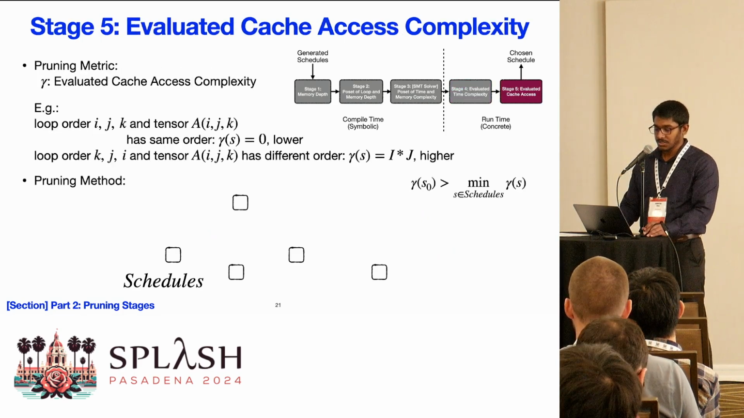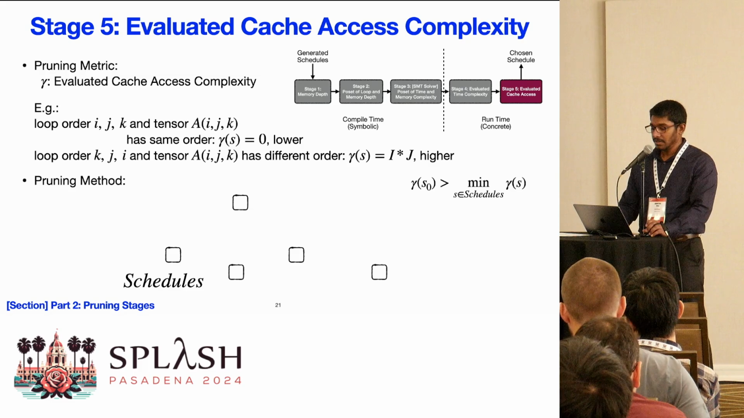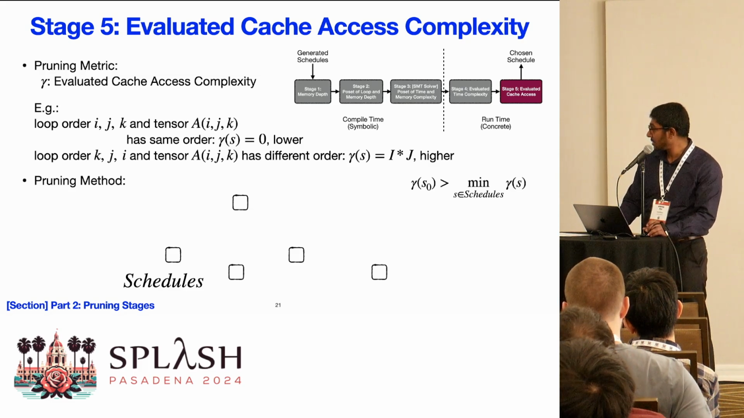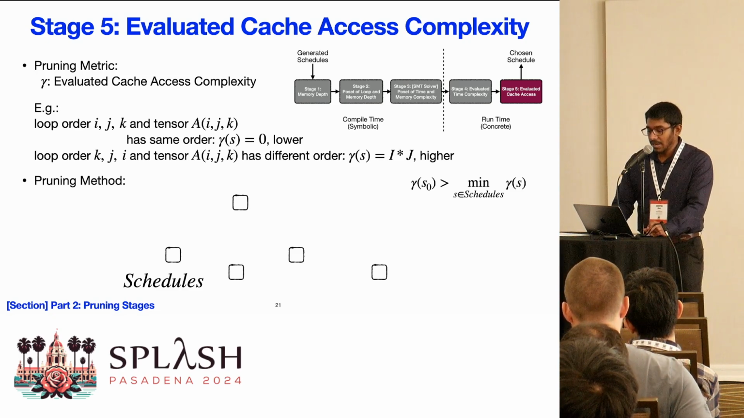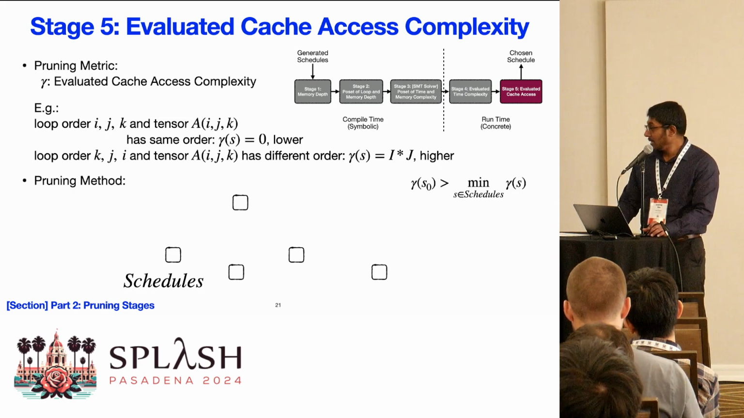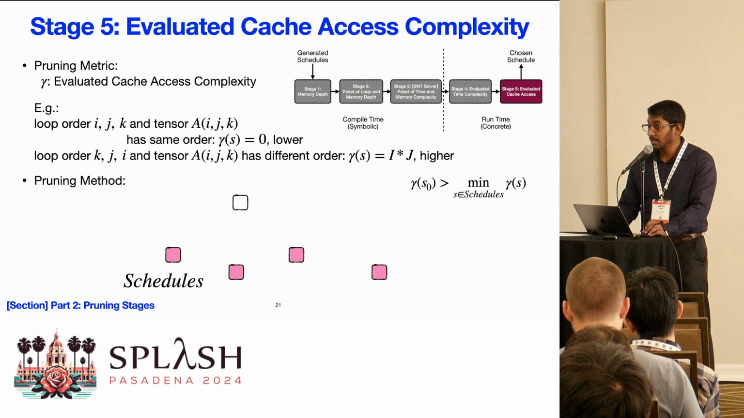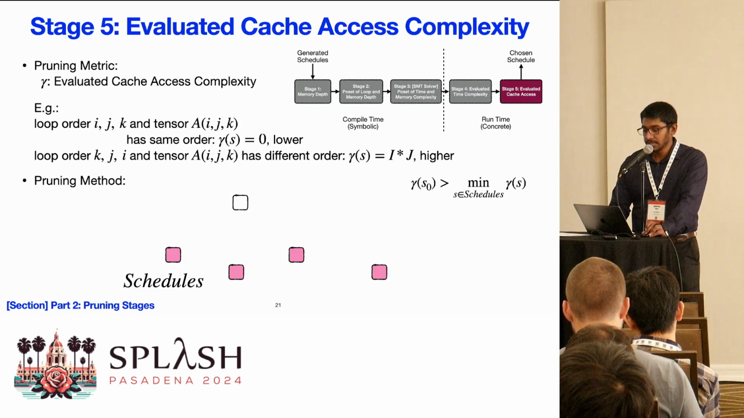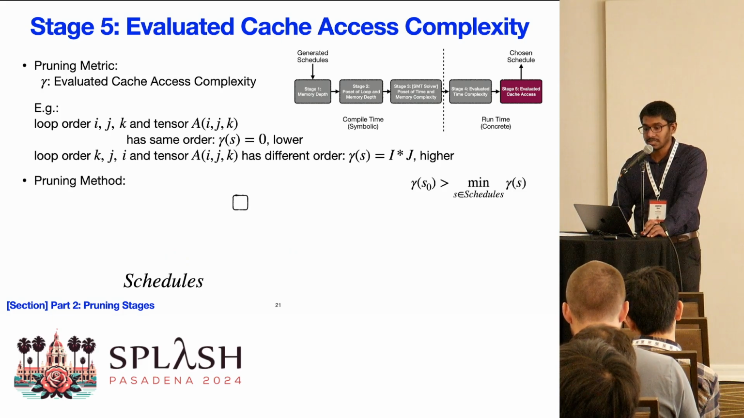The second stage of the runtime pruning is based on the cache access complexity. Here, a schedule would have good cache access if the tensor's data access pattern matches that of the loop order in the computation. If they have different orders, then the cache access does not have good locality. So in this case, we first find the minimum evaluated cache access complexity of all the remaining schedules and only keep the schedules with the minimum evaluated cache access complexity.